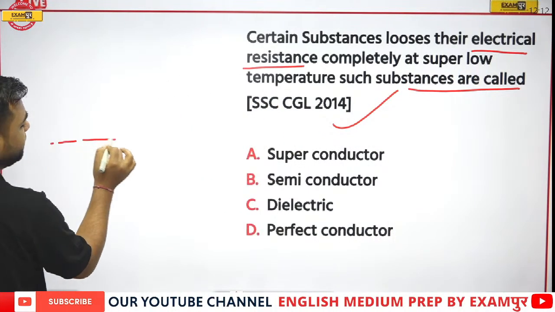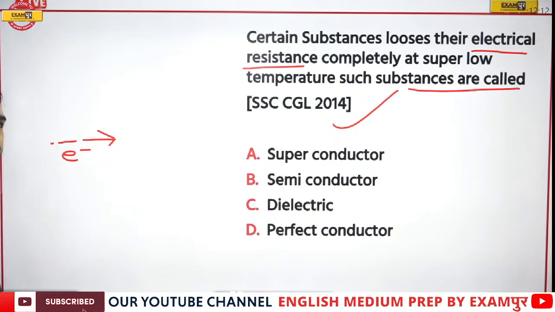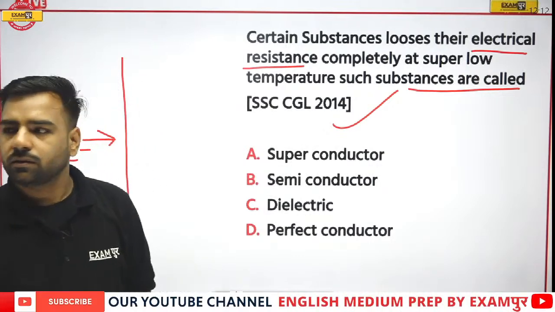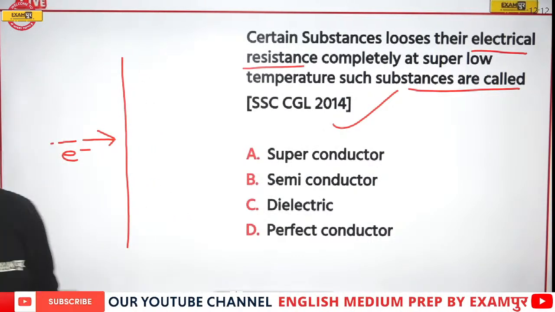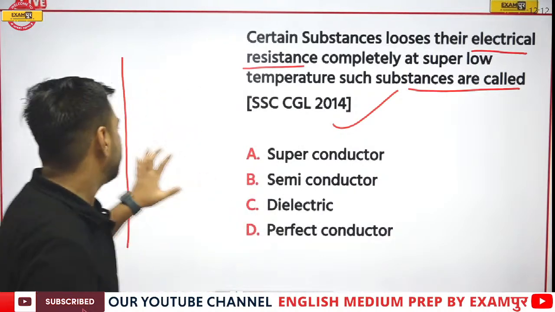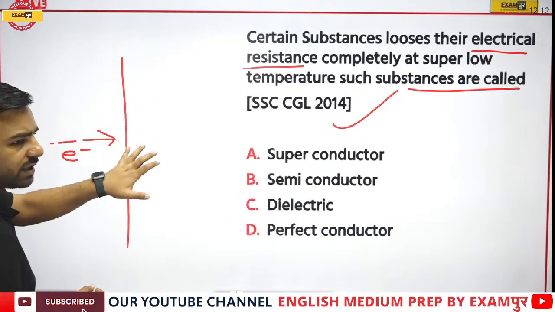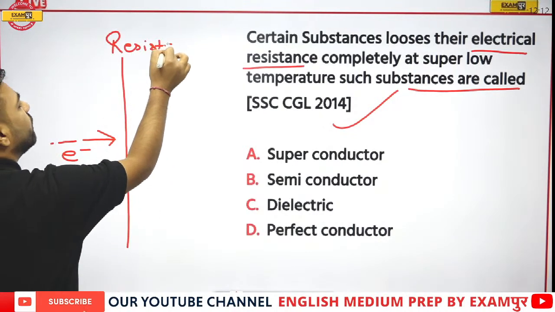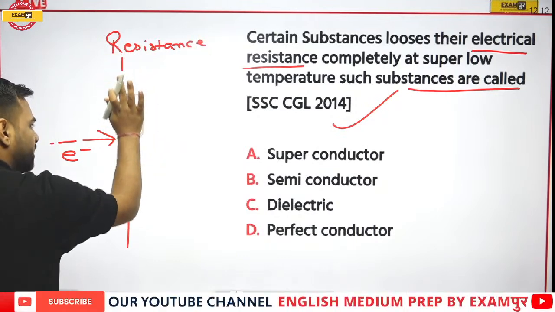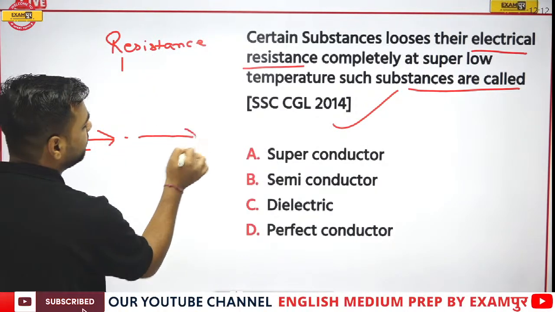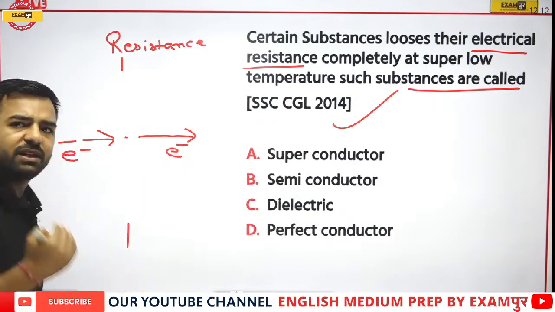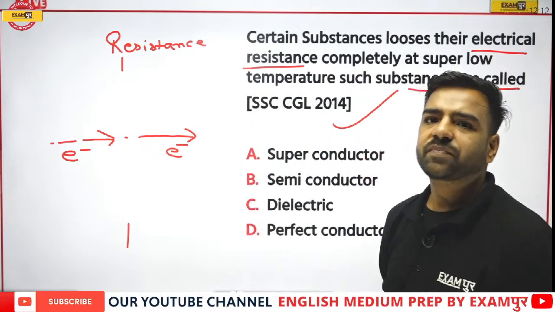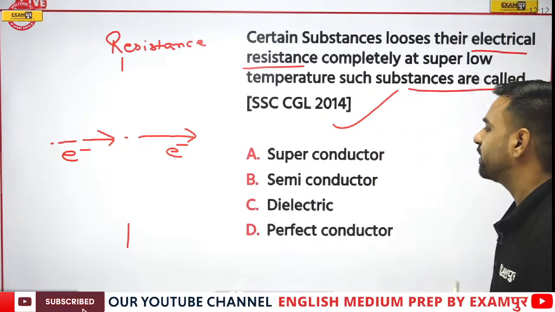If there is the movement of electrons, there is no one to stop this. If there is someone to stop that movement, we say that is actually resistance. What if I actually remove this resistance? So these electrons will easily move, and when there is easy movement of the electrons, this means electric current would be there. So yes, Prajwal is with C, Navnita is also with C, that is dielectric.